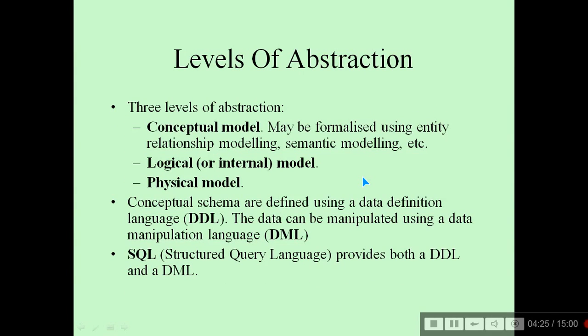Levels of abstraction in a database. We have 3 levels of abstraction: conceptual model, logical or internal model, and physical model. One is known to the system, one is known to the user. The conceptual schema is defined using a data definition language, DDL. The data can be manipulated using a data manipulation language called DML. The name itself represents the definition. SQL, structured query language, provides both DDL and DML.